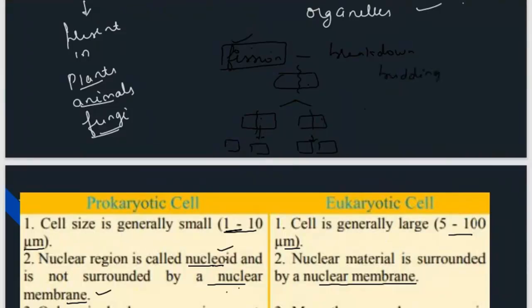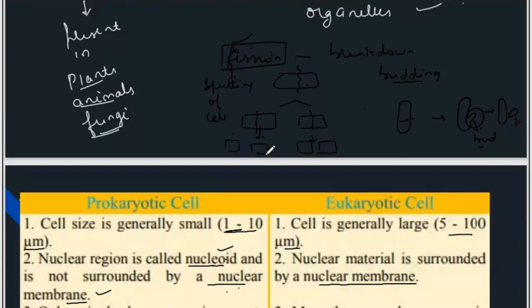Whereas budding, suppose this is your organism. It will develop a bud. This bud will separate and form a new organism. So budding and fission. Fission means splitting of one cell into two cells, whereas in budding, a bud is generated. This bud will grow, mature, and will separate from the parent and grow into a new individual. Is it clear? Fission and budding is clear.